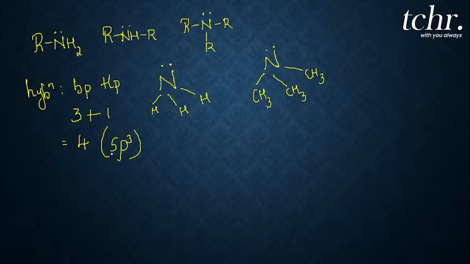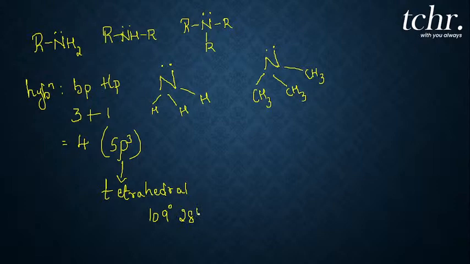So how did you all understand it is sp3? Because the nitrogen atom is bonded to 3 bond pairs and you can see 1 lone pair. So the total is 3 plus 1, 4. If it is sp3 hybridization, what do we expect the structure to be? We expect the structure to be tetrahedral, right? Tetrahedral with a bond angle of 109 degrees 28 minutes. This is what we expect for sp3 hybridization.